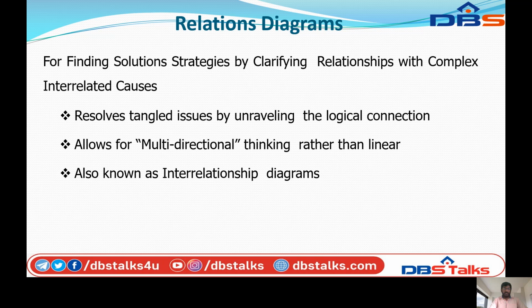It resolves tangled issues by unraveling the logical connections. It allows for multidirectional thinking rather than linear, and is also known as the interrelationship diagram.